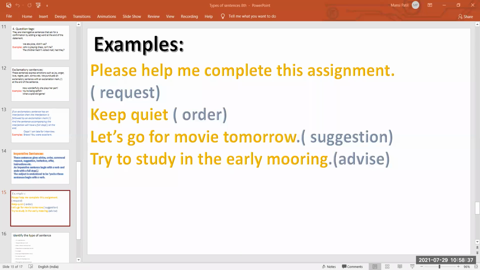Ayush Patil, unmute yourself. Yes, Ayush. Read the last one. Try to study in the early morning. Advice. So, can you give me one more example of advice? Yes, teacher. If you don't know the answer of that homework, you can check on internet. Advice. Okay, good. Good one.